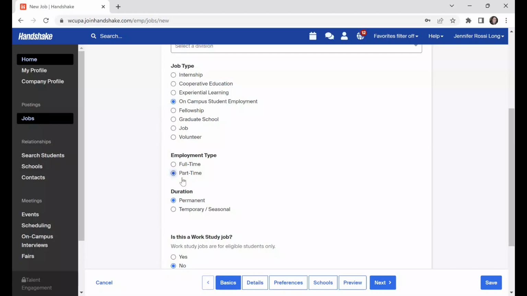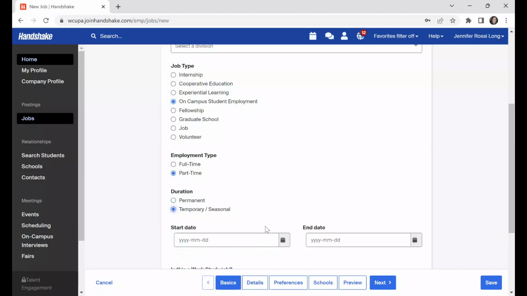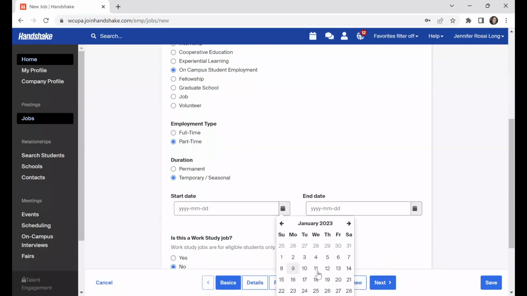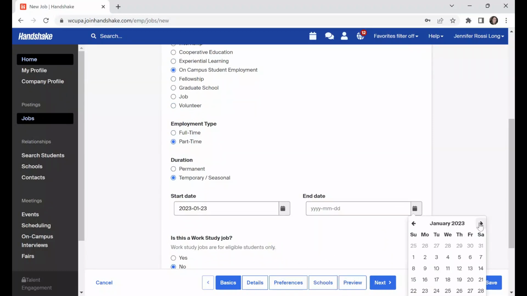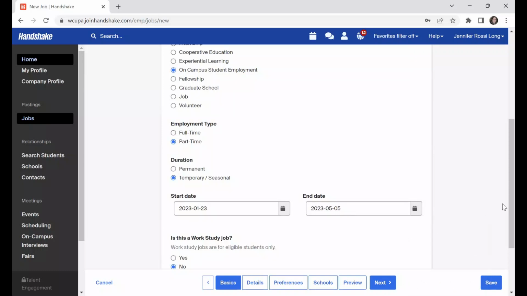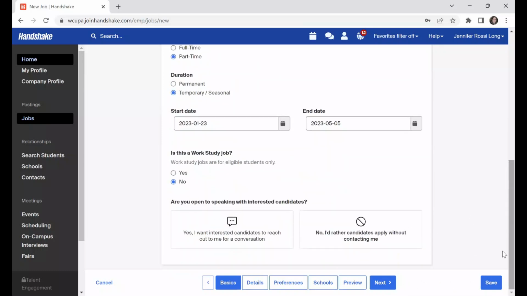So here I'm going to select part-time. For me, this position is just taking place over the academic year. So I'm going to say this is going to start in January and run through the spring semester. Now, this is not a contract. This is really just giving the student an idea of when the internship is going to take place. So they don't have to be exact dates, but just to give someone an idea.